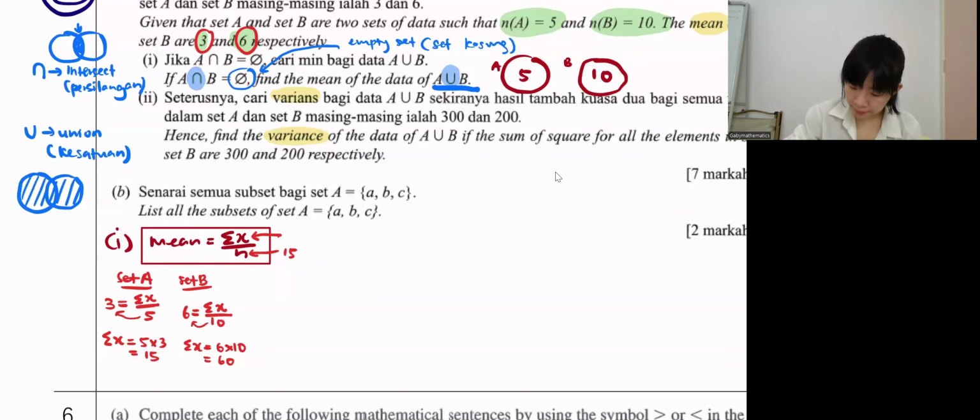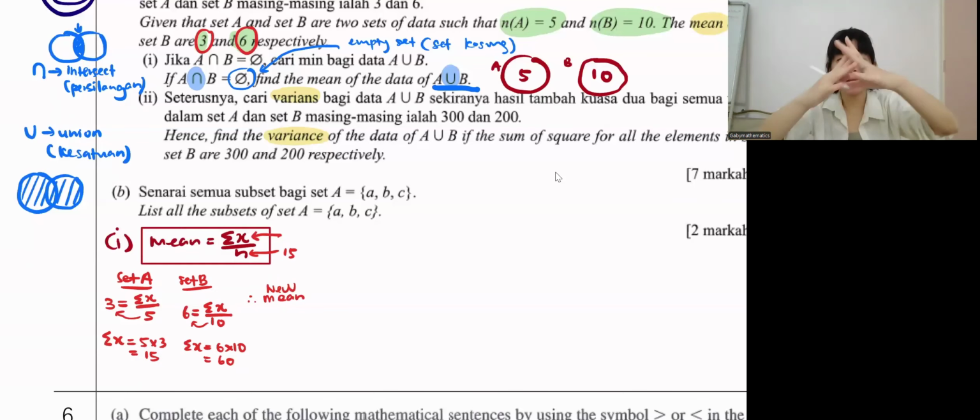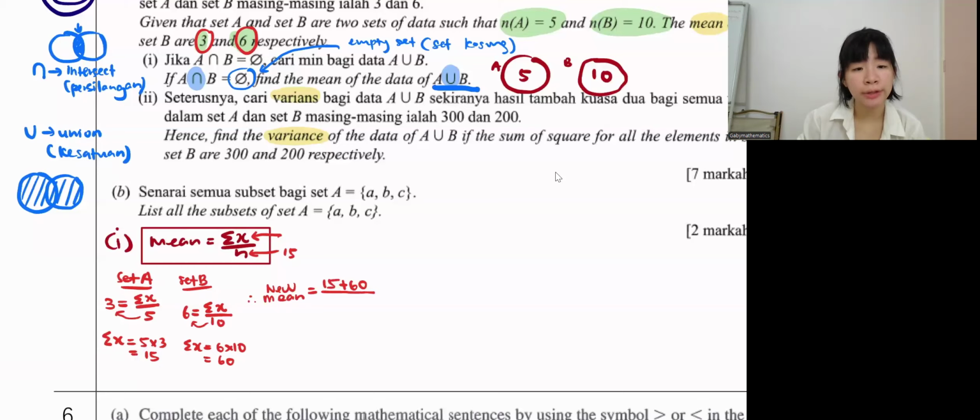So now we can find the mean. I call it the new mean. When I mix these two sets together, what is the sum of data? 15 plus 60, divide by how many data total? If set A and set B are all mixed together, they are total 15. Then now, what is the answer? So we have 75 divided by 15. So the new mean is 5. Okay, so that's how we do this type of question.